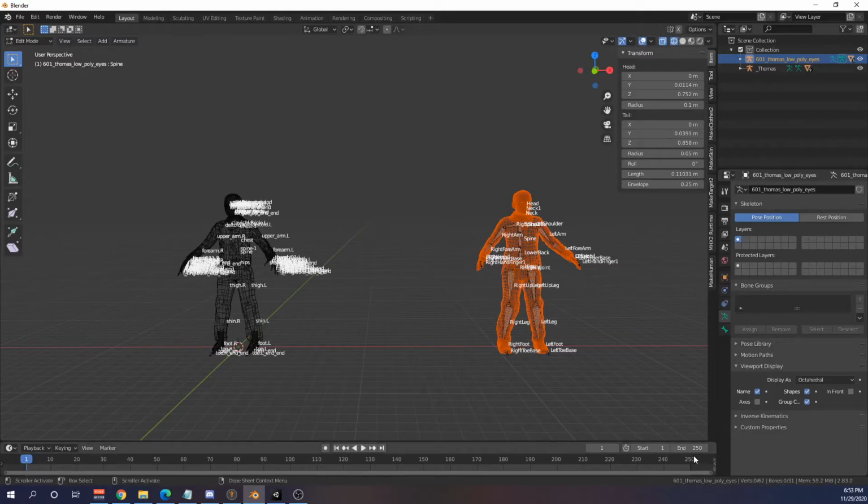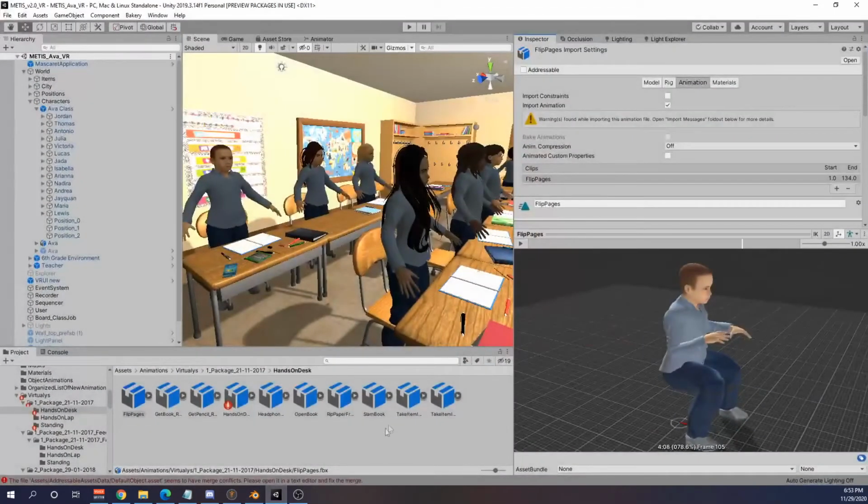These animations were also tested in Unity using the newer rig, and they were proven to work flawlessly, as you can see here in this animation. Alright, and now I'll pass it to Dewey to talk about animation optimization with animation controllers.